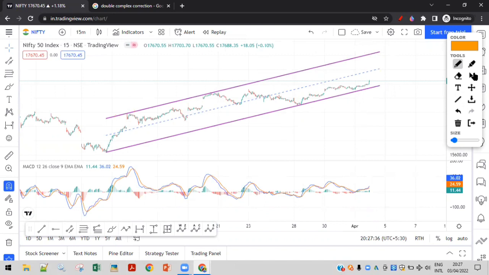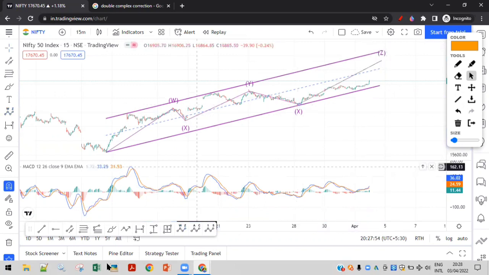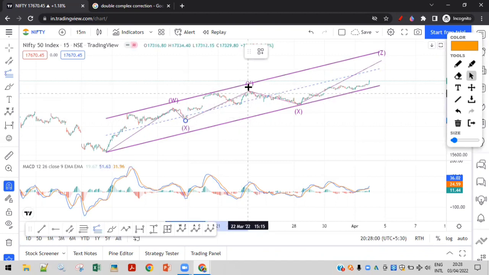Now, when we are considering WXYZ moves, the WXYZ moves are like this, right? So this is W here, X here, Y here, XX here, and the final Z wave is in progress. And when you plot Fibonacci on that, we want to get the target of the Z wave.